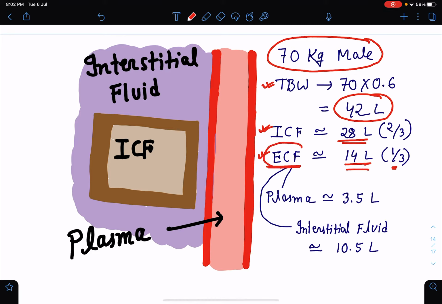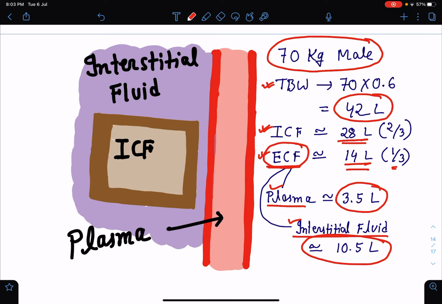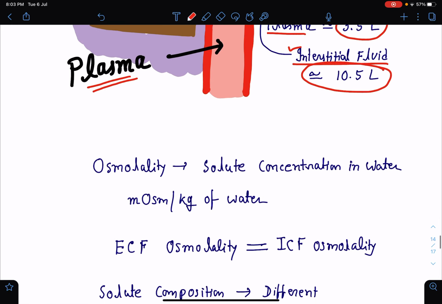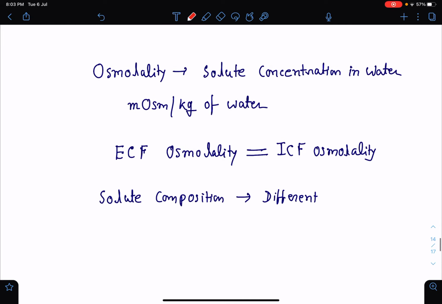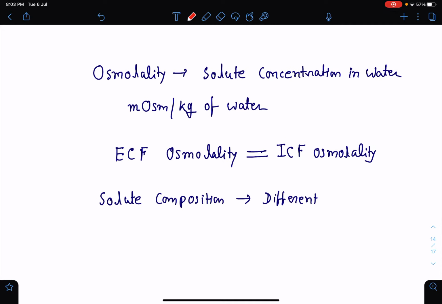Now again, extracellular fluid is subdivided into plasma and interstitial fluid. So in this patient, plasma will constitute around 3.5 liters of total body water, and interstitial fluid will comprise around 10.5 liters of the total body water. This is just a diagrammatic representation which I tried. This is inside the cell, so this is intracellular fluid, and this is inside a vessel. This is plasma, and surrounding the cell, these fluids are interstitial fluid. So this is how we can find out the distribution of fluid in a particular patient.